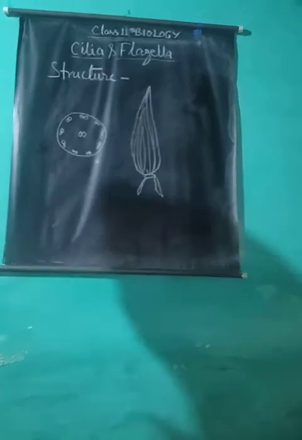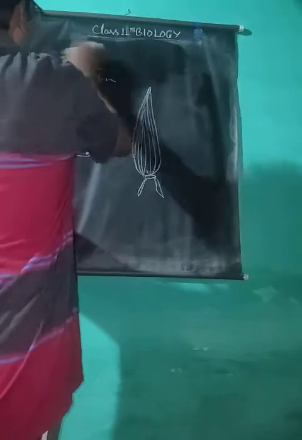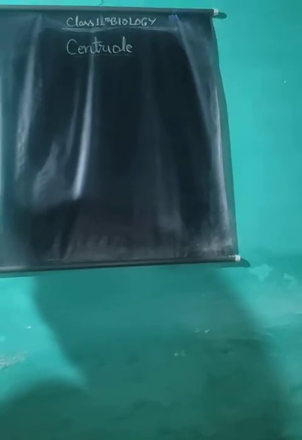Centrioles. The next cell organelle is the centriole. The cytoplasm of eukaryotic animal cells contains two cylindrical rod-shaped microtubular structures called centrioles near the nucleus. It is also called the microcentrum or cell center and was first discovered by Van Beneden in 1887.